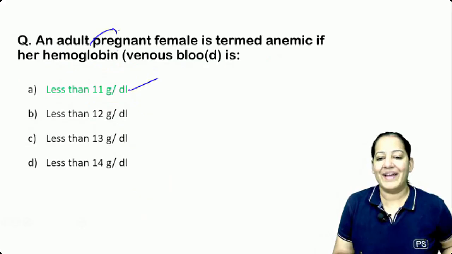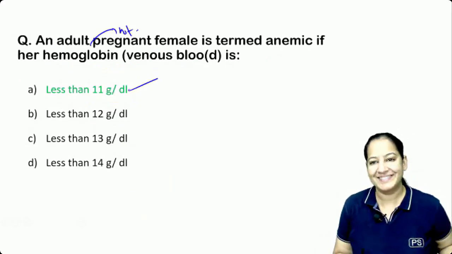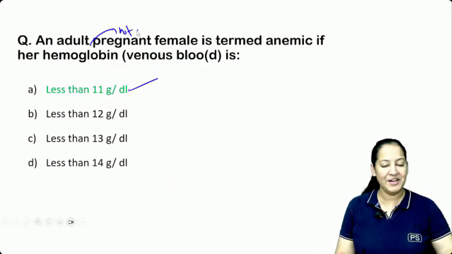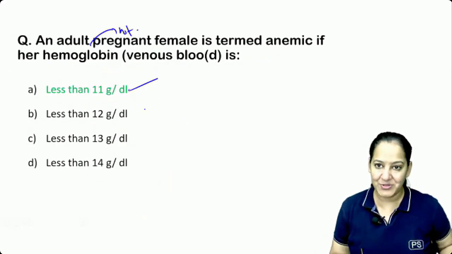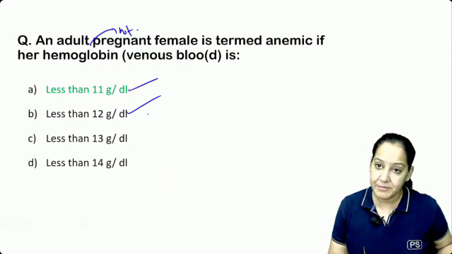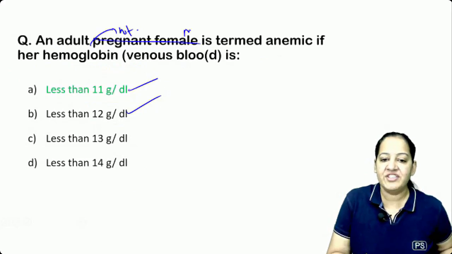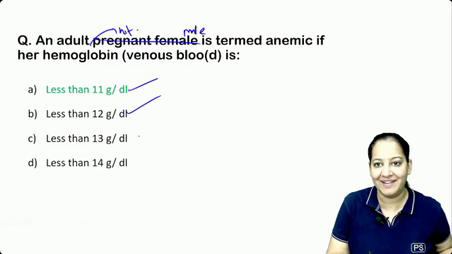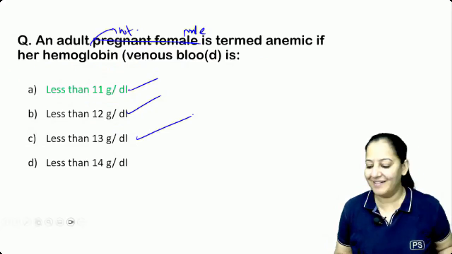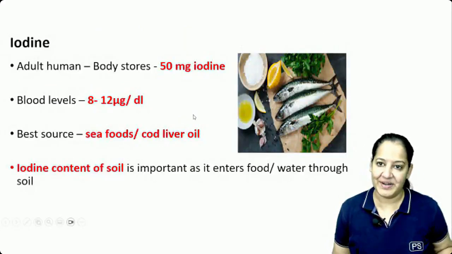If I change pregnant to non-pregnant, what is your answer in that case? Can you please tell me the answer? Would you like to change? Of course, in that case, the answer will become 12. And if I change to male, male cannot be pregnant, of course. It's a simple male. So in that case, the answer will become 13. So if I change the question, the answer will change accordingly. We are done with iron.